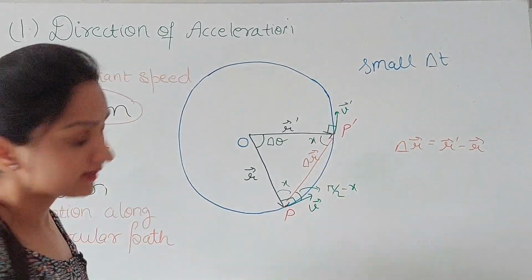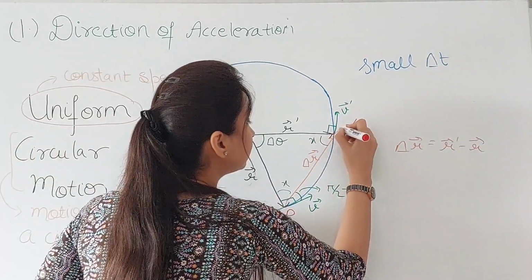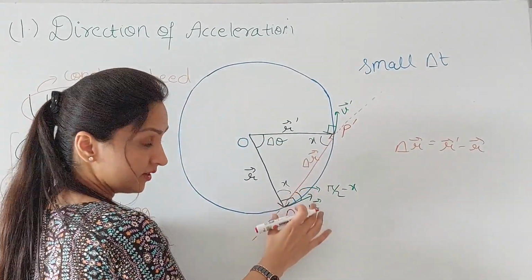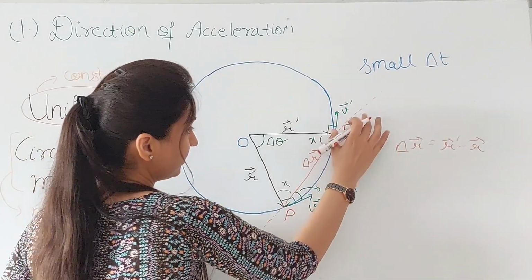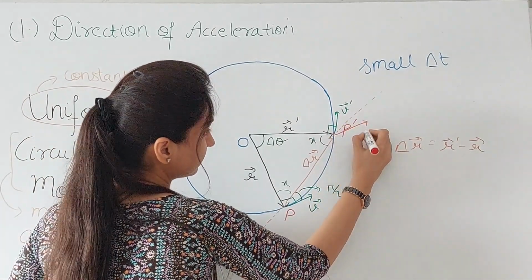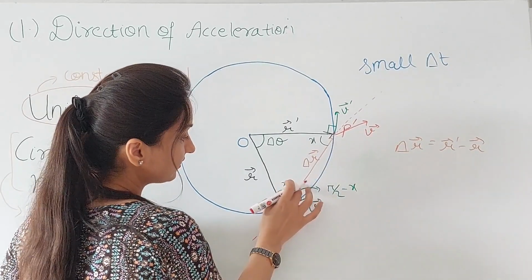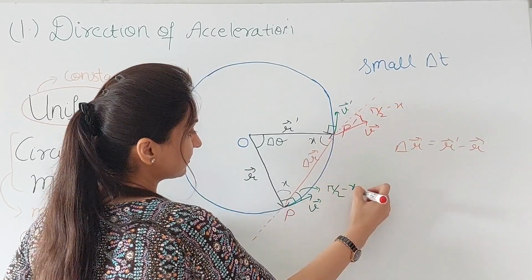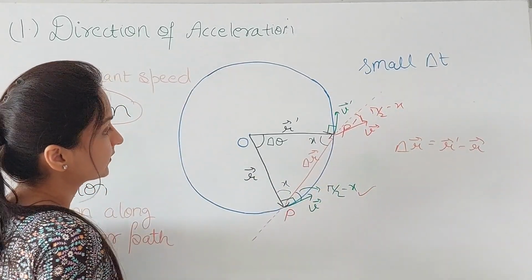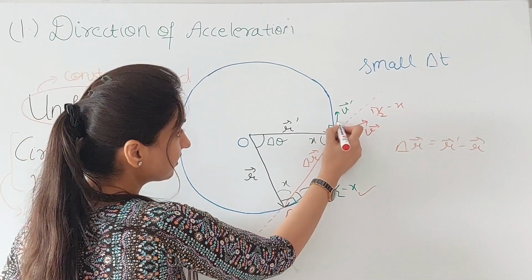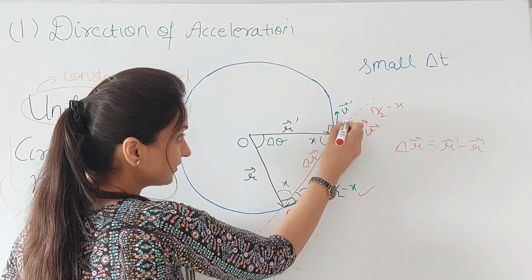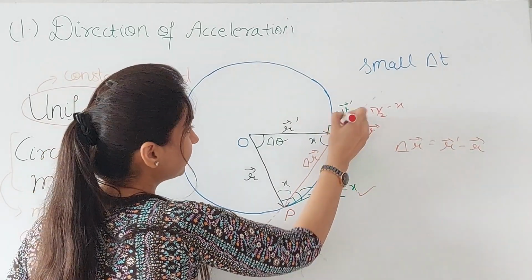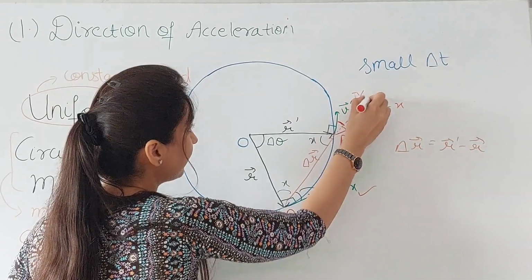These will be pi by 2 minus x. Okay, so now if I extend this direction, this is along the direction of this delta r vector, and if I do a parallel translation of this vector v, so that it comes here, so this is v, and this angle that it is forming here, this is pi by 2 minus x, which is essentially this angle. Okay. And what is this angle? This is again a straight line. This angle plus this will be 180 degrees. So you will be again getting this to be pi by 2 minus x.